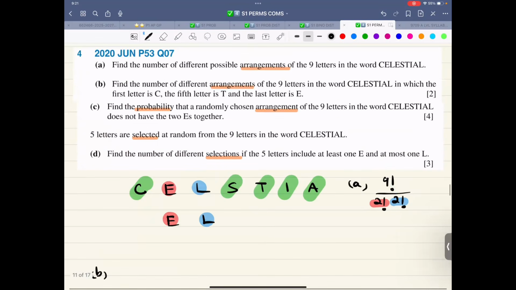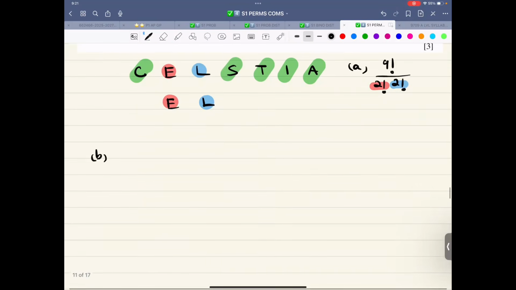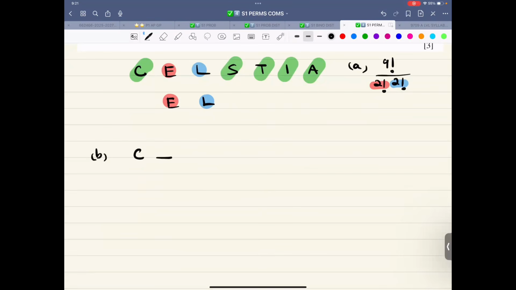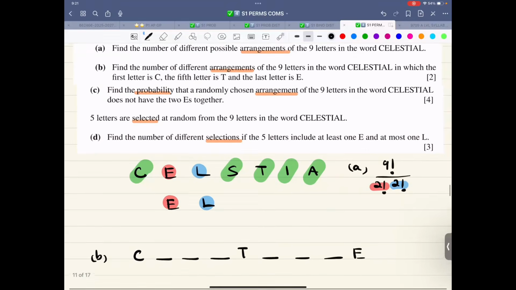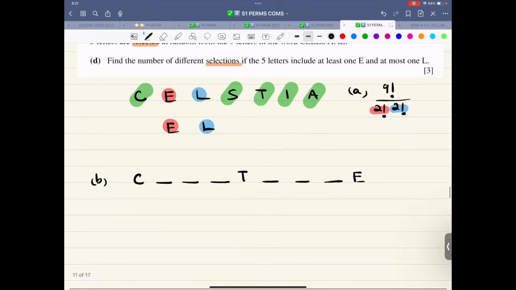first is what? First is C, C T E. C, 1, 2, 3, and then a T, that's the fifth one, sixth, seventh, eighth, and ninth. Altogether, there are 9. Okay. So now these are all fixed: fixed, fixed, fixed. Out of 9, 3 are used up. How many are left? 6. 1, 2, 3, 4, 5, 6.